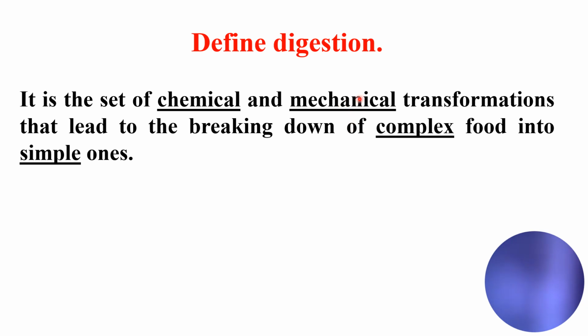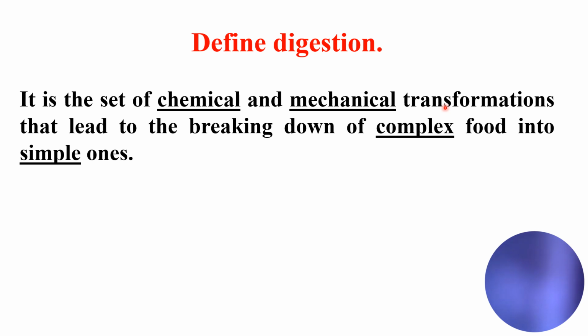Whereas when we say mechanical transformation, it means no change in the nature. For example, if I take the same piece of paper and I cut it with the scissors into smaller pieces, it remains a paper. It was one big piece of paper and then it is still a paper but with smaller pieces. This is mechanical transformation. You have taken the principle of chemical and mechanical transformation in physics and chemistry in grade 7. So they are the same here. Okay, we're just applying them on digestion.